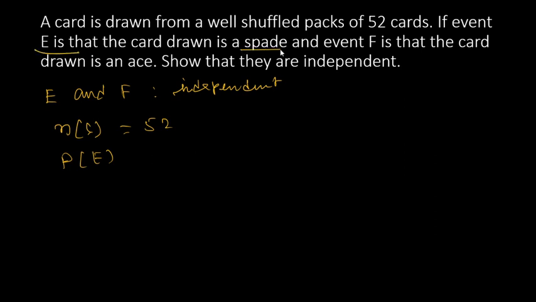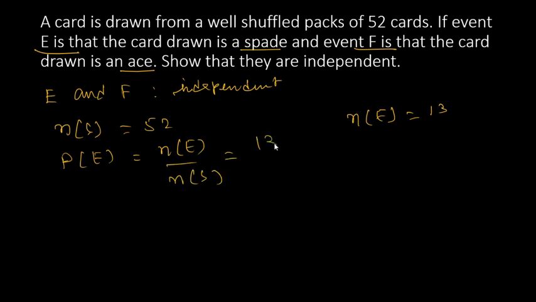E is the spade, F is the ace. So what is the probability of E? The number of E is equal to 13, since spades are 13 cards. So probability of E means number of E divided by number of S. That is equal to 13 divided by 52.